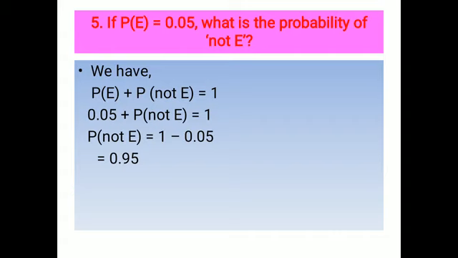So we know the probability of E plus the probability of not E is equal to 1. Clear? The probability of E is given as 0.05, so the probability of not E is 1 minus 0.05. Subtract that, and you get 0.95. So remember, E and not E are known as complementary events, and their probabilities always add up to 1. That concept only we use. Clear? Right answer. Okay, write the question and write the answer.